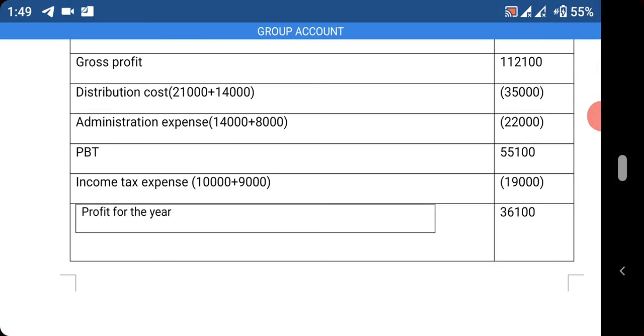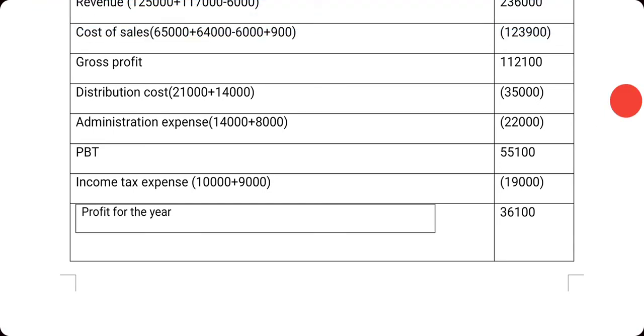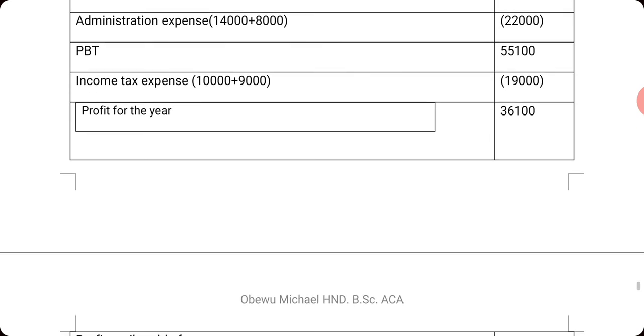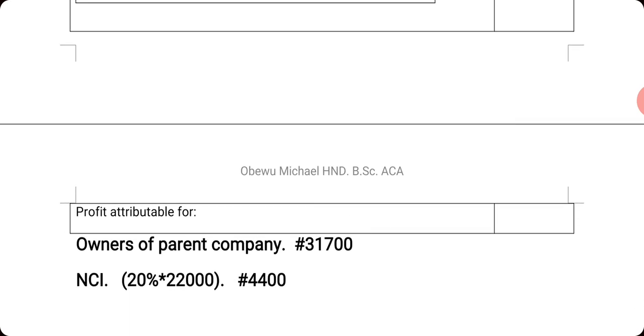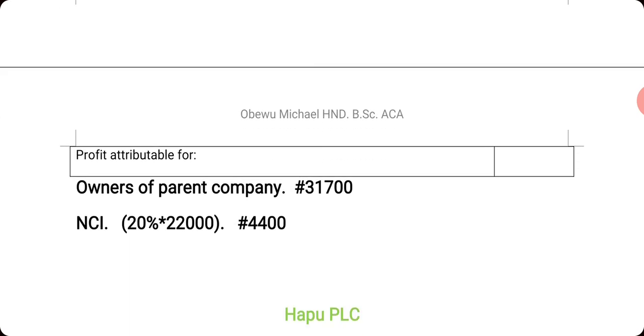So we now have PBT. We minus all this from gross profit, and you have this as our PBT. So we now have income tax expenses, the same, you add both. So this profit for the year is 6,100. So we have profit attributable to the holding company.